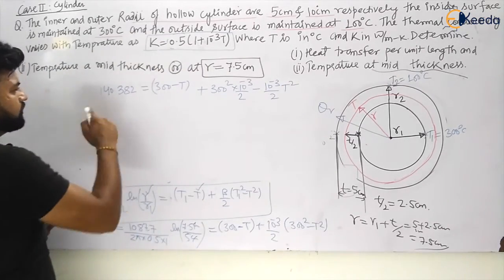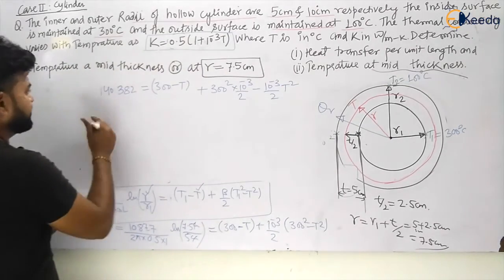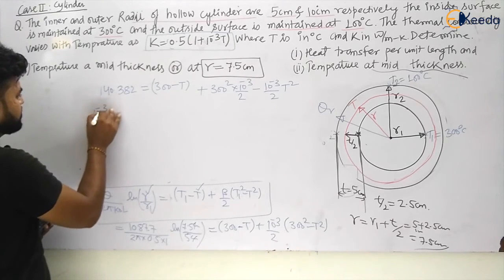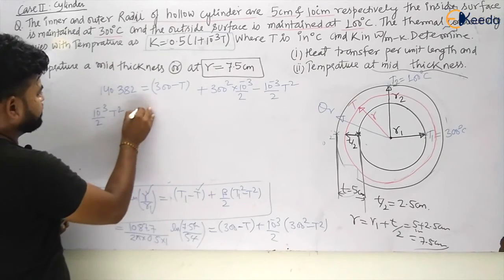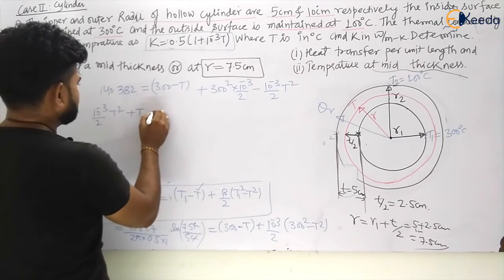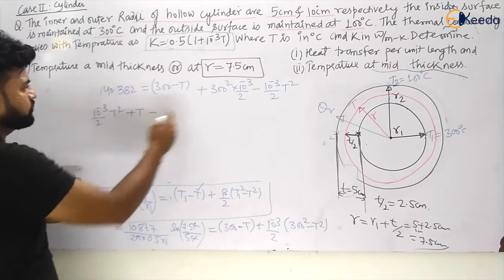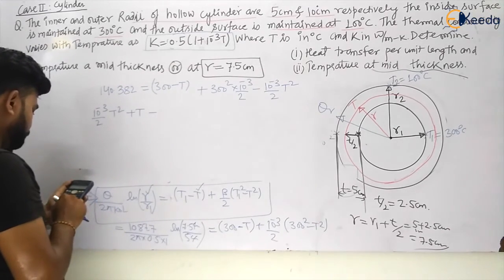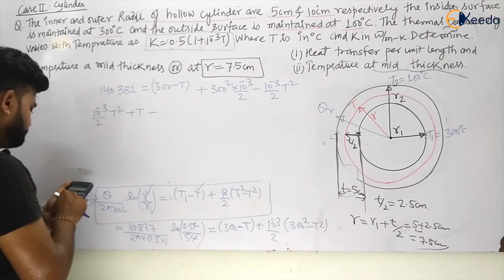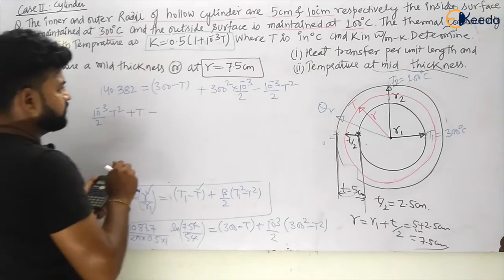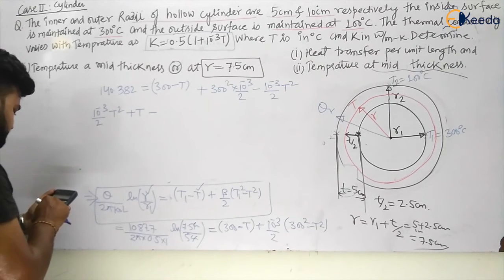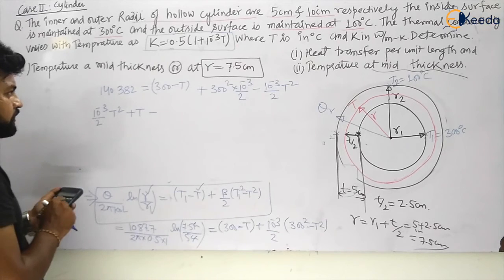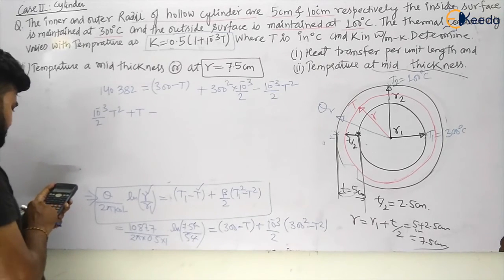Okay, now let us arrange all the terms. So I am taking this to this side, so this will become 10 to the power minus 3 by 2 T square. Okay, I am taking T this side, this will become plus T. So I am arranging all the terms. So this will become minus of 300 square into 10 to the power minus 3 divided by 2. Okay, then again I have to minus 300.